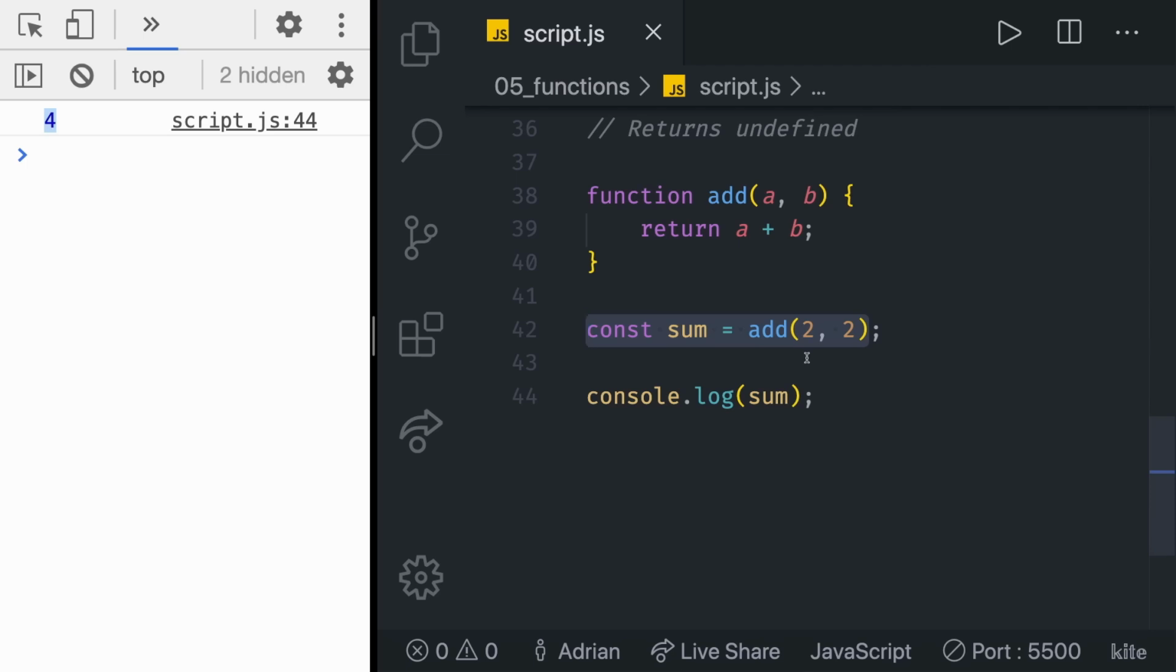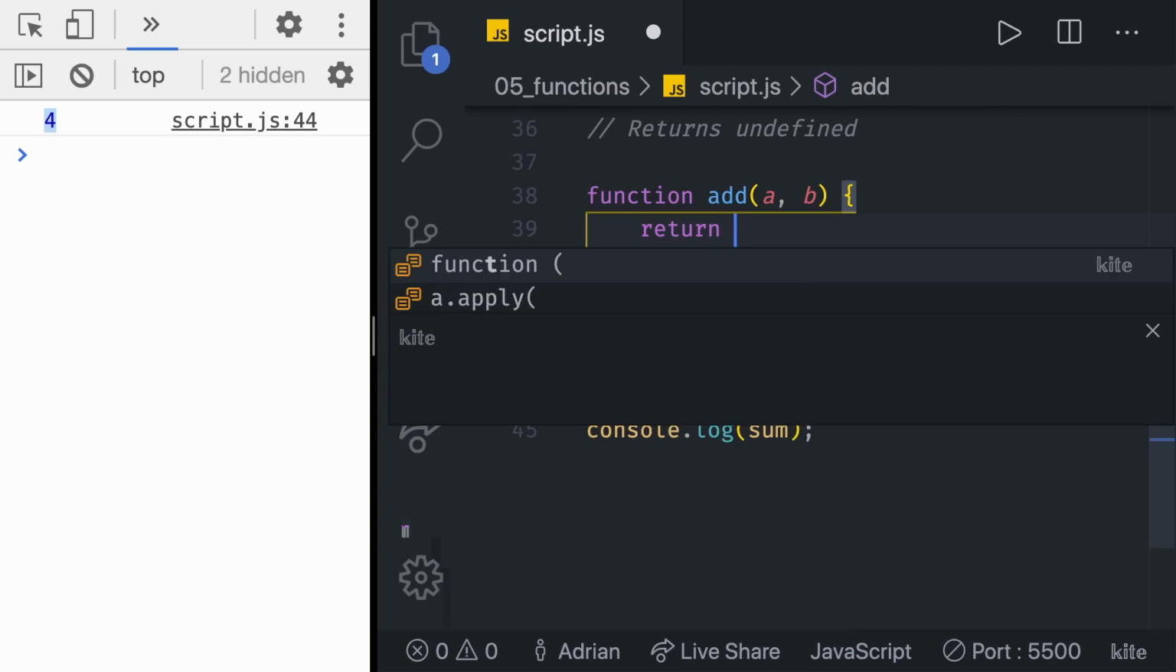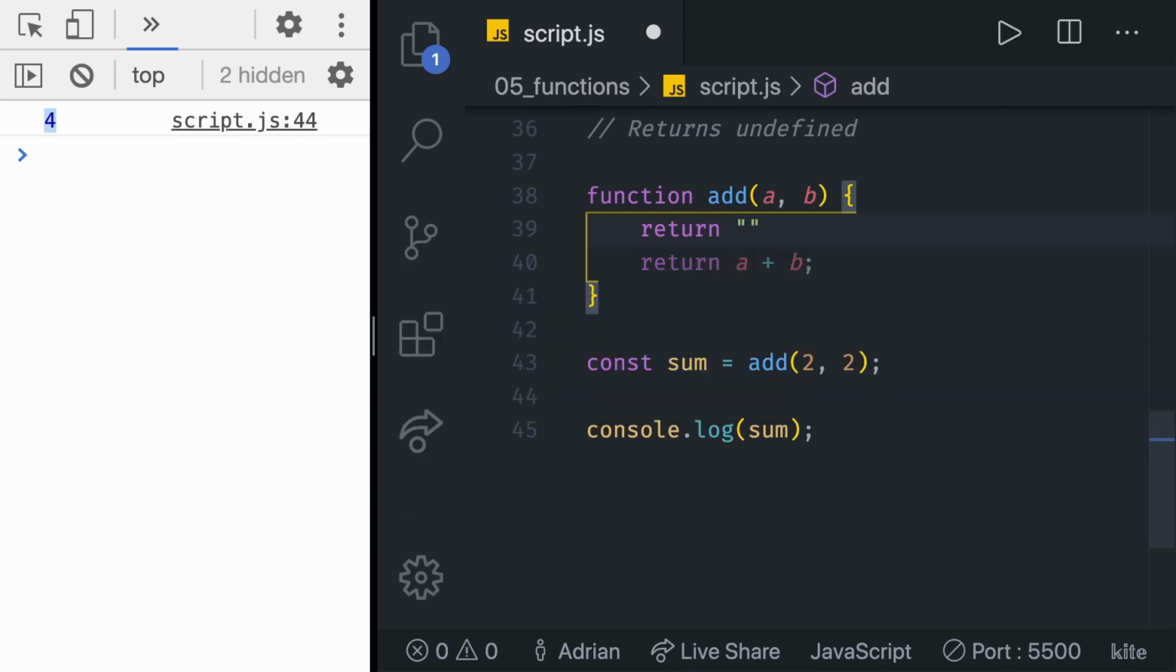Another important rule of the return statement is that it stops the function execution immediately. For example, if just above this return statement, we create a new return statement, which is always going to return a static value of returned.